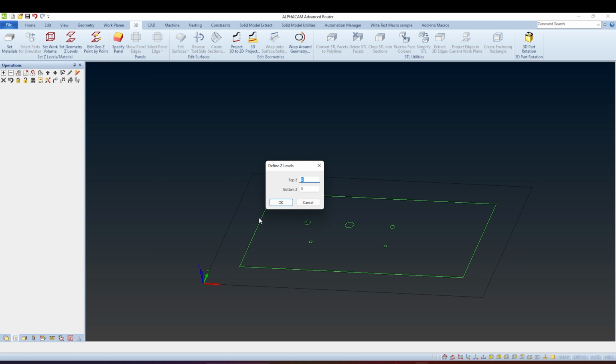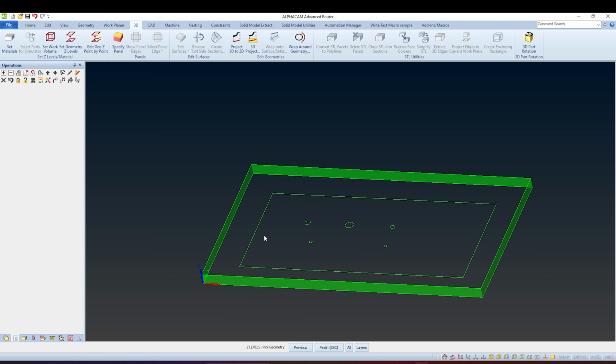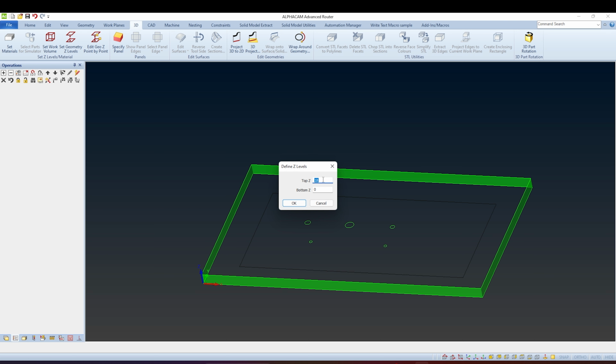For example, I want to do top Z level to be 18 mm and the bottom for this geometry to be 0. For the internal one, I want to do top 18 and the bottom Z 10 mm.